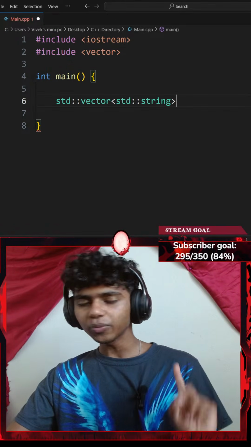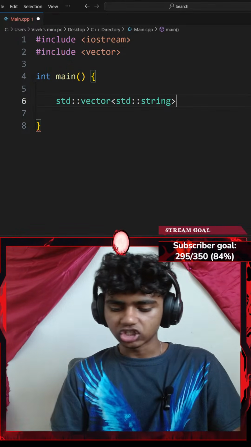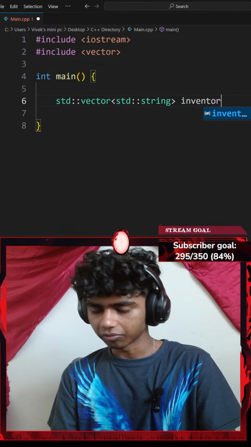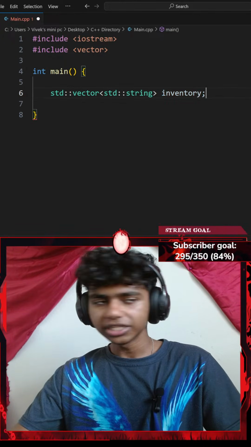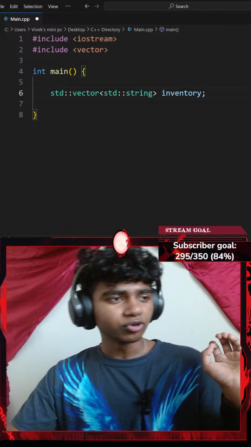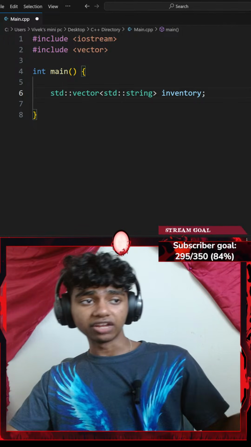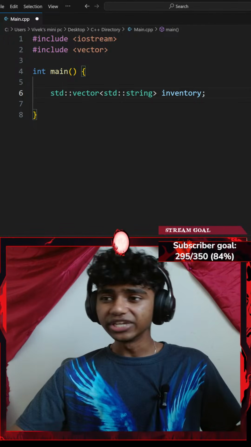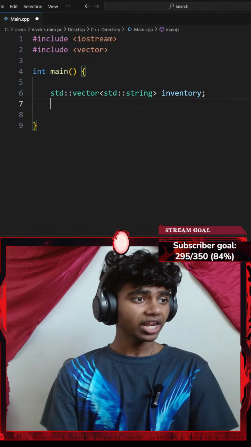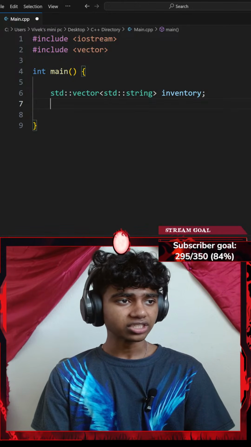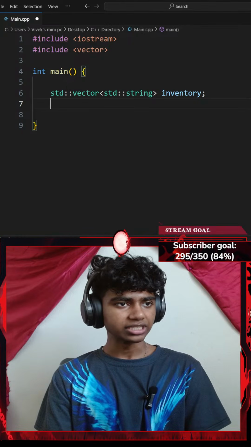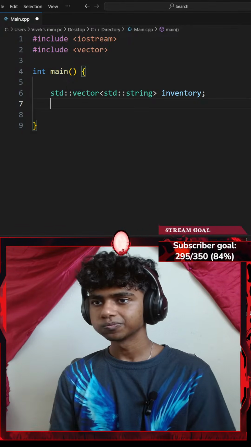Okay, so standard vector which only consists of integer. This is going to be called inventory. Okay, I'll end that with a semicolon. Next up, create an array of doubles for inventory prices, same size as the vector.